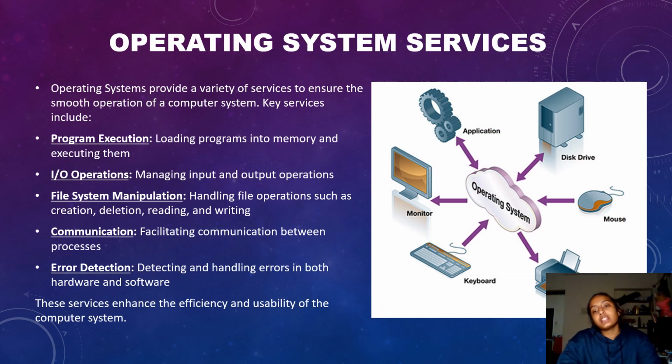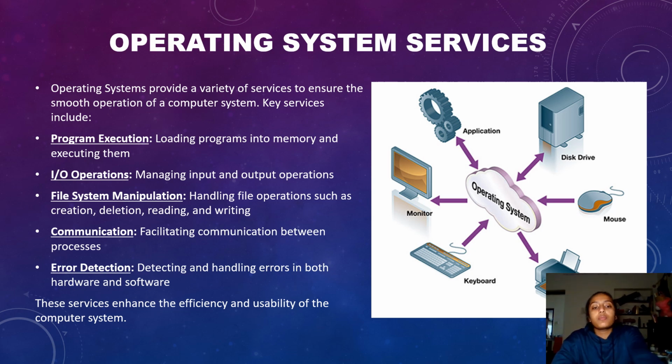What are the services that an operating system provides? An operating system provides services to ensure smooth operation of a computer. Key services include program execution, IO operations, file management, and communication with error detection. We look into each of them. Program execution: loading programs into memory and executing them is a very important task. When we run a program, it should be loaded and executed in order to get an output. For this reason, we use an operating system.